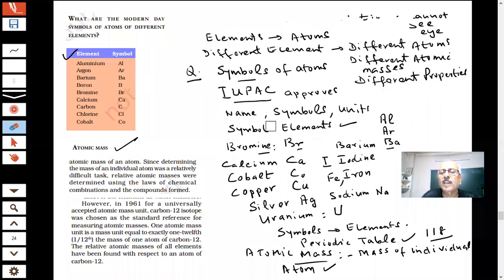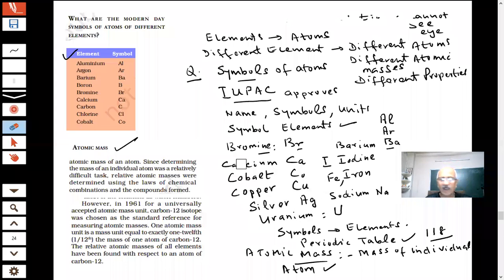Different elements, we can compare which is heavier, which is lighter, how many times one is heavier than the other. So for this, we can use the relative atomic masses, because the mass of an atom is very, very small, and it was difficult to find the mass of an individual atom. Therefore, they defined a relative scale.